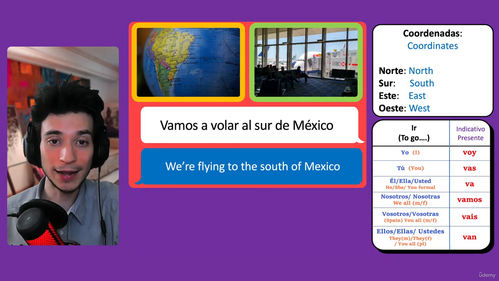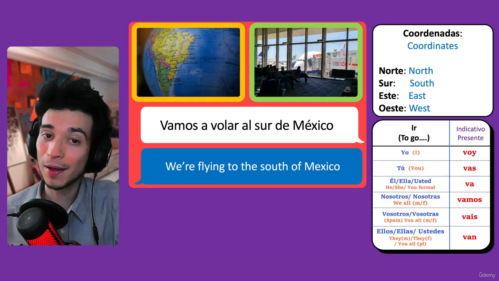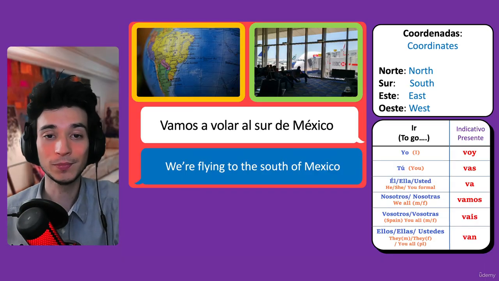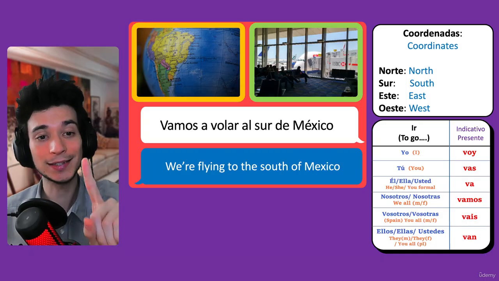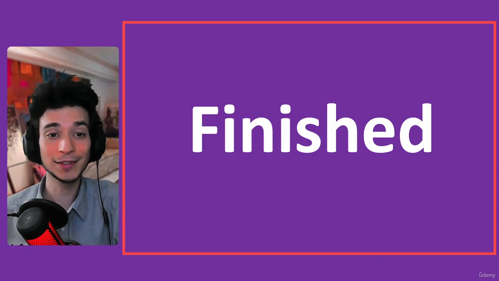Vamos a volar al sur de México. We are flying to the south of Mexico. Al sur. Vamos a volar al sur de México. Al sur. So this one is al, as always. Okay, so that's it for this one.